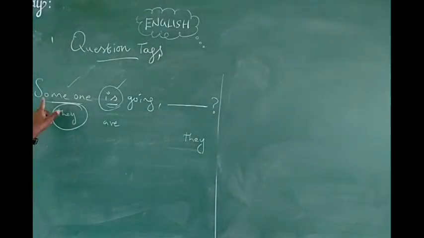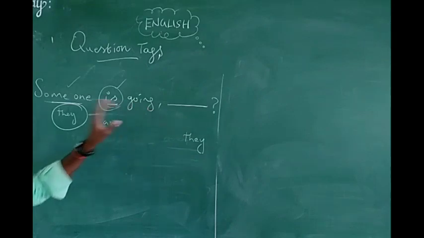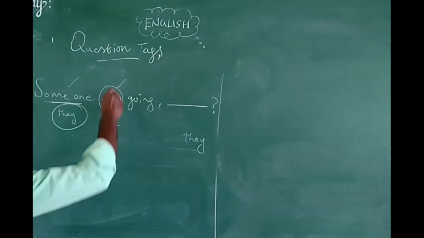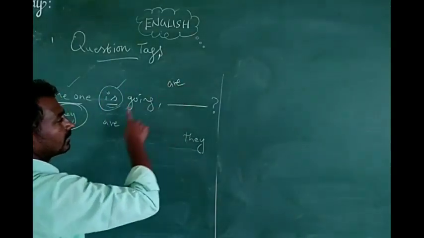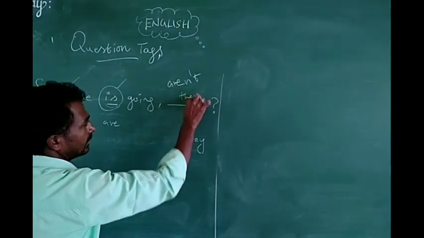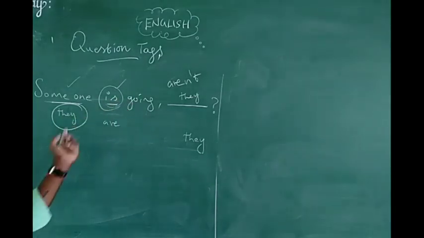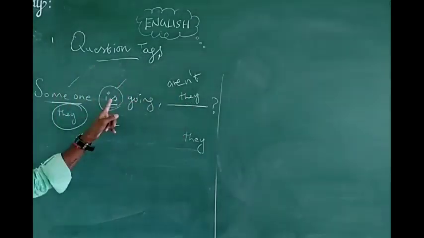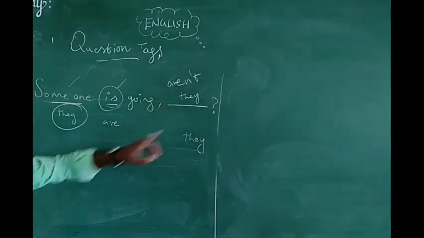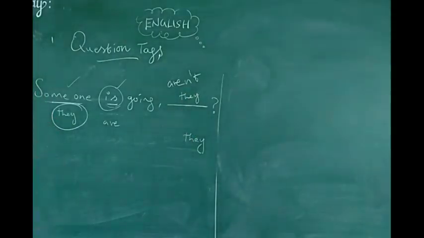Then third one, what's our duty to identify? Positive or negative. This is positive sense. The negative answer, what? So "is" becomes "are", the negative meaning "aren't". Someone becomes they. So this is the given question answer. Someone is going: the answer, someone becomes they, is the plural form, because they is considered "they are". The tag is positive, so the answer must be negative: aren't they, you have to write.